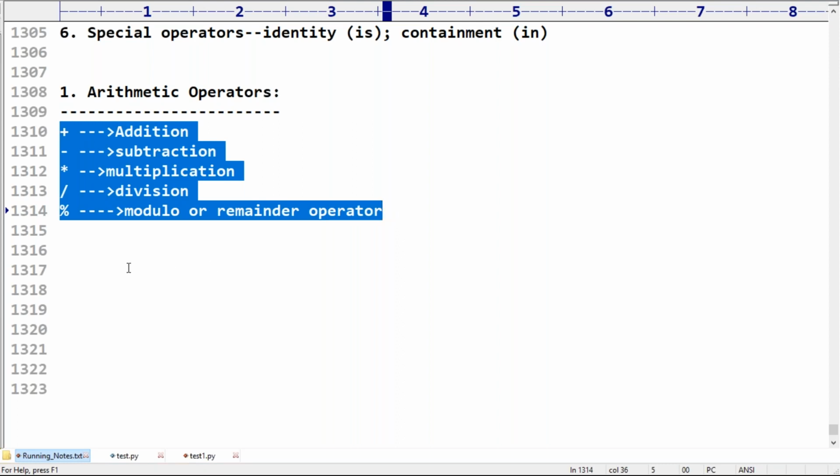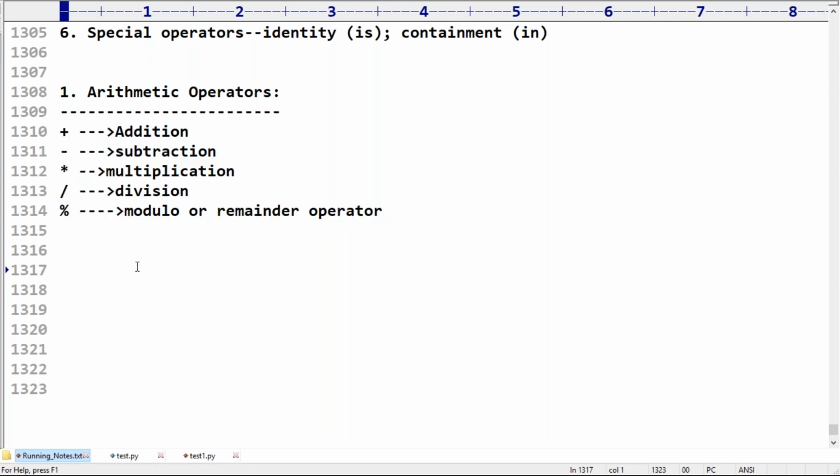But here two special arithmetic operators are available in Python. Remember carefully. What is this one, the single forward slash?